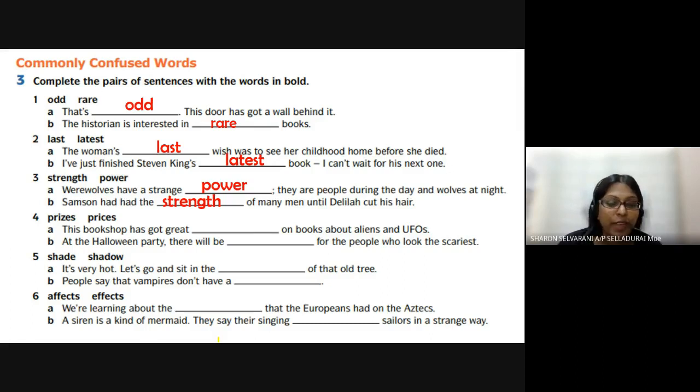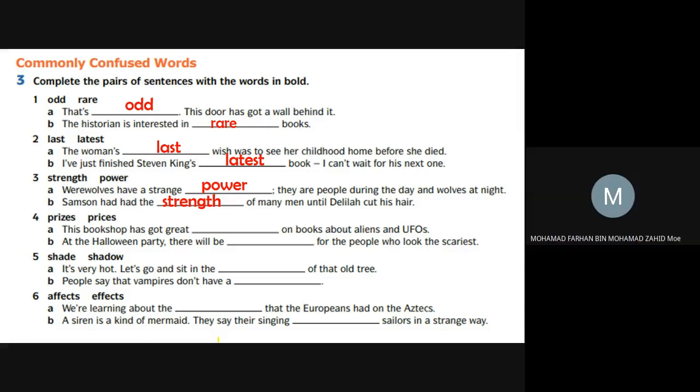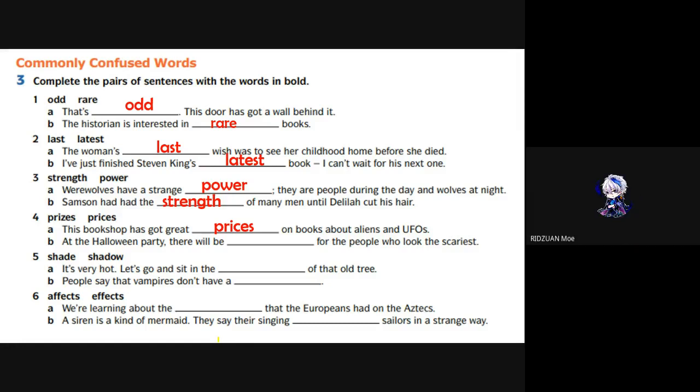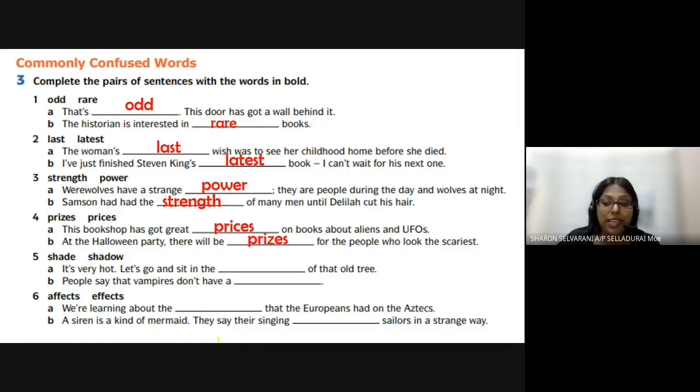There's no answer of price there. Prices. Say, spell. Prices. Okay, let's check. All right, prices means money. Okay, at the Halloween party, there will be... What's the answer? Prizes. Okay, prizes means presents for the people who look the scariest.